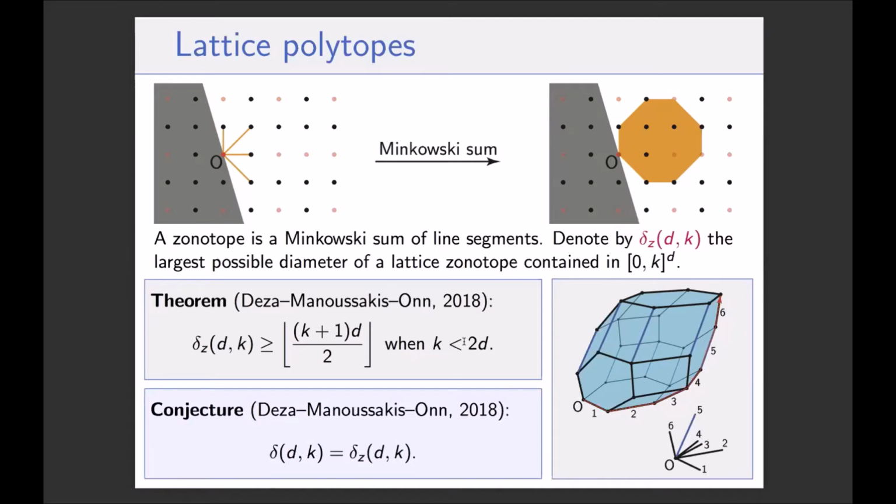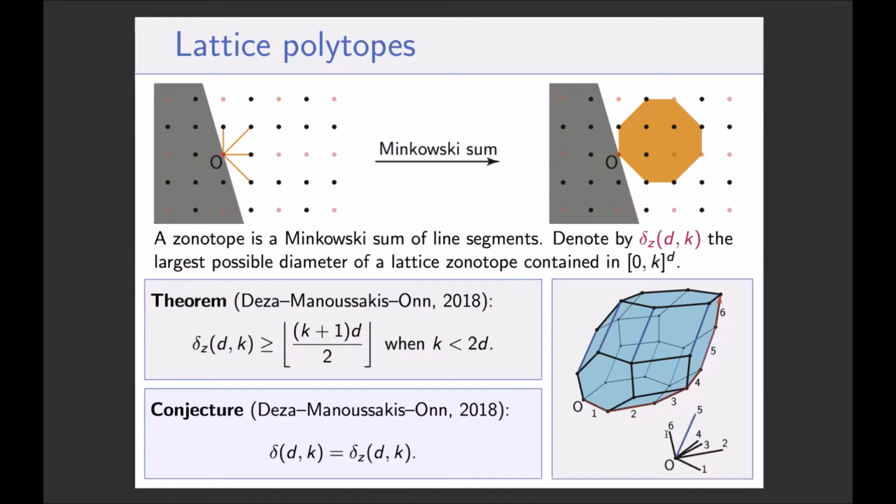The first property is that the diameter of the zonotope is the number of its generators, meaning the number of line segments you started with. 2 of these line segments have to be non-collinear, of course, because otherwise they would merge in a single segment. And this diameter, so here I draw a zonotope with 6 generators.